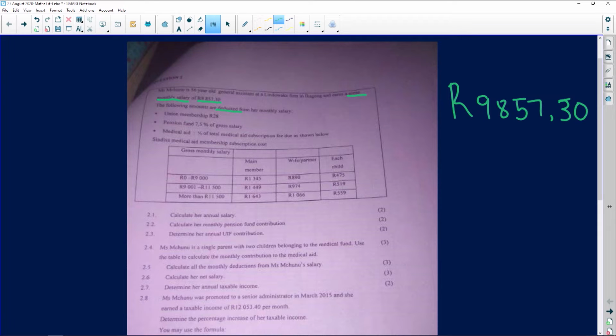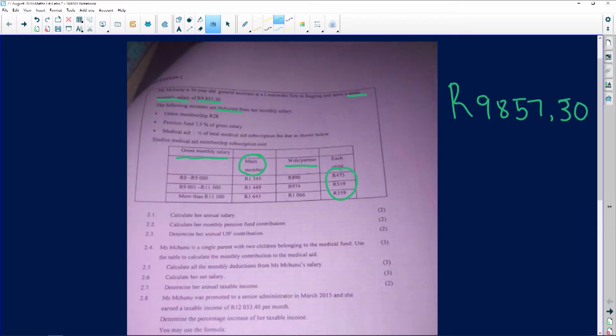I want you guys to see what is happening. It says to us that if the gross monthly salary is between 0 and 9,000 Rand, there's going to be a main member fee, and there's going to be whether that person's spouse is in the medical aid, and then whether the kids are also in the medical aid. As you can see, the children do pay way less in terms of the medical aid.